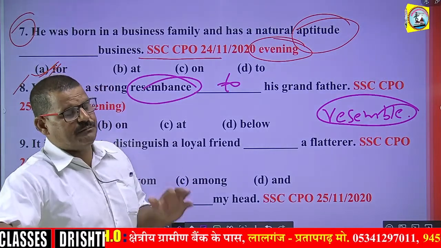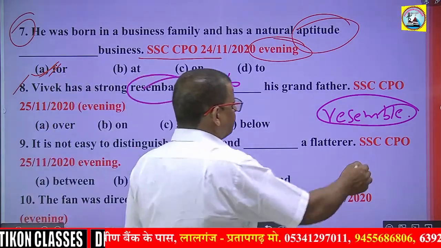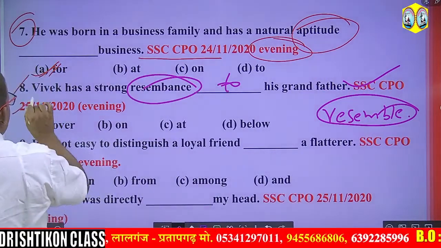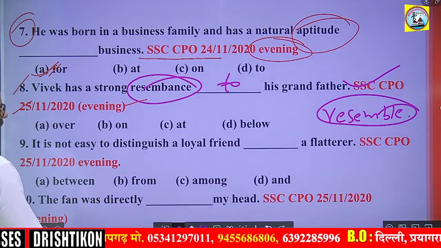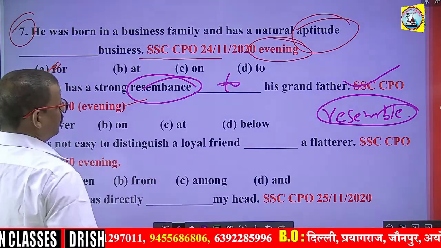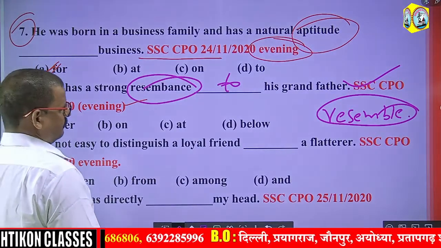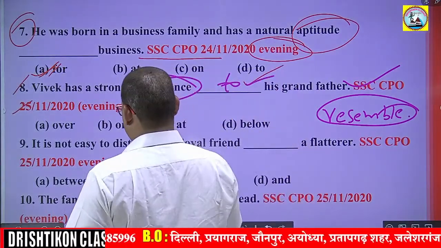That means Vivek looks like his grandfather. This question has been asked in SSC CPO 25/11/2020 evening shift. So this one is resemblance to. Where is this position? Now you fill in the preposition to here.